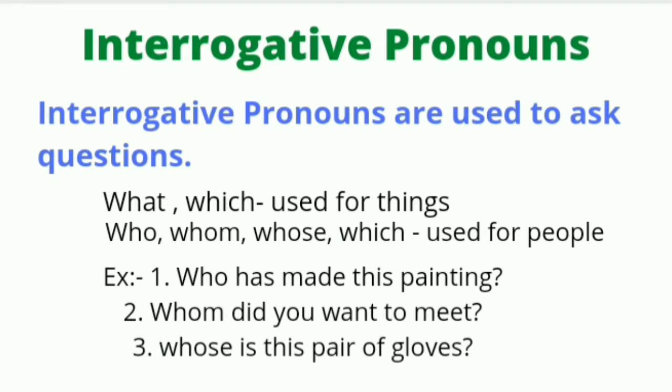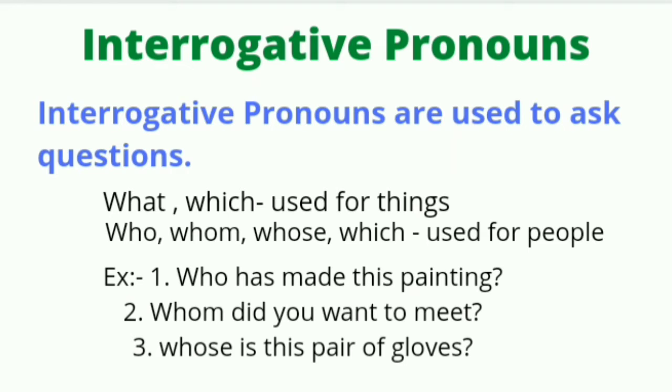Interrogative pronouns. Interrogative pronouns are used to ask questions. As you all have studied, interrogative sentences are also used for asking questions. So what are the pronouns here?